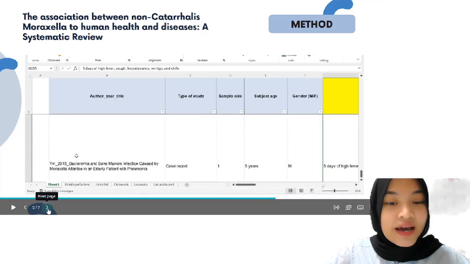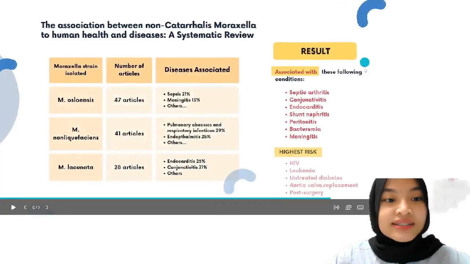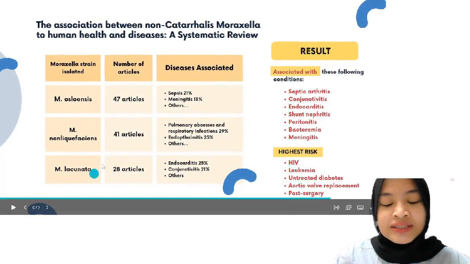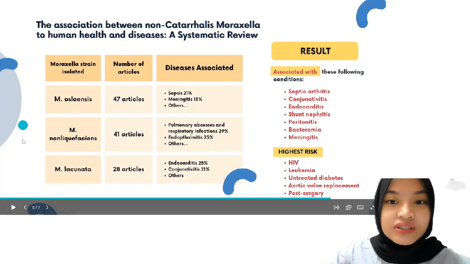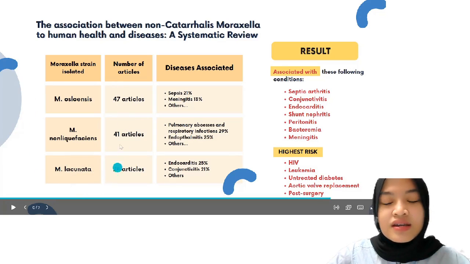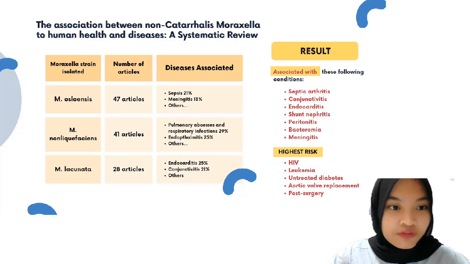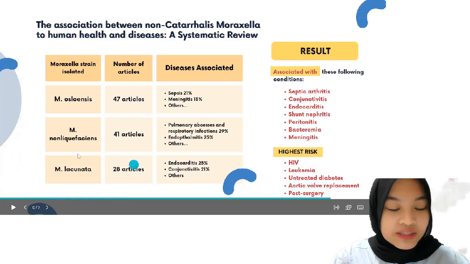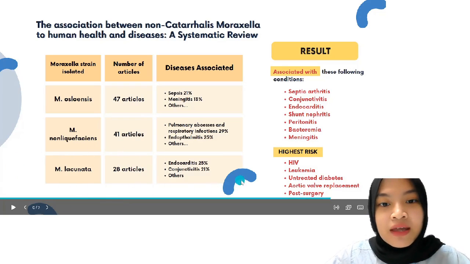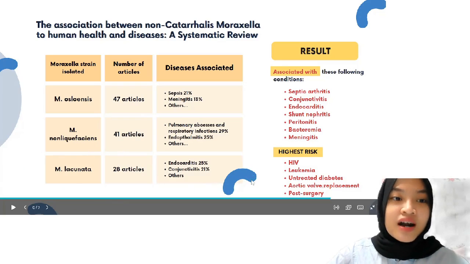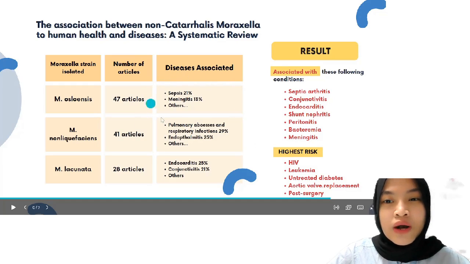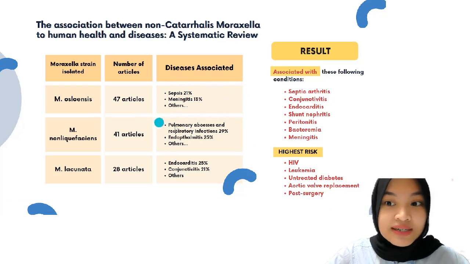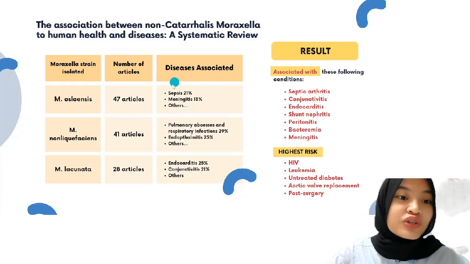So the result is that among the 11 strains included, Moraxella osloensis, Moraxella non-liquefaciens, and Moraxella lacunata are the 3 most commonly associated with human diseases. And from 132 articles, 47 reported Moraxella osloensis infections, 41 reported non-liquefaciens infections, and 28 reported lacunata infection, with the rest reporting other strains. And from the Moraxella osloensis articles, we discovered that 21% of them are linked to sepsis, while 13% of others are linked to meningitis.